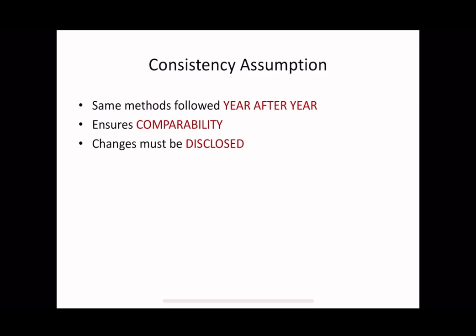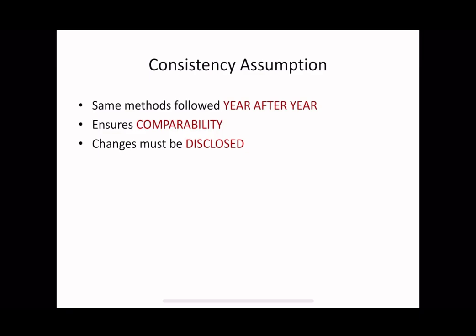Consistency does not mean that methods can never be changed. It means that the method should not be changed frequently or without a valid reason, because changing unnecessarily destroys comparability of the financial statements. For example, if a business uses the straight line method of depreciation in one year and changes to written down value the next year without justification, the profit figures will change not because of performance but because of method change.